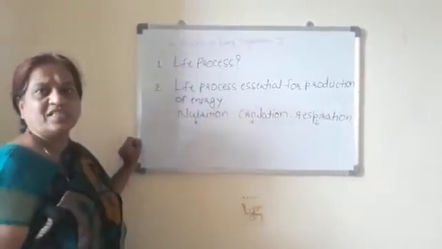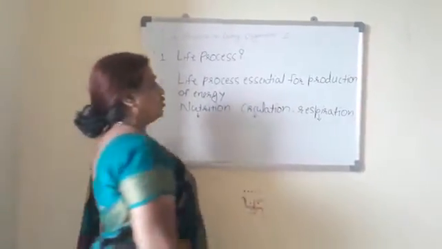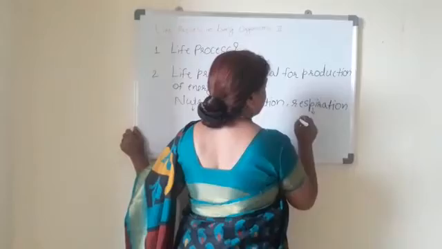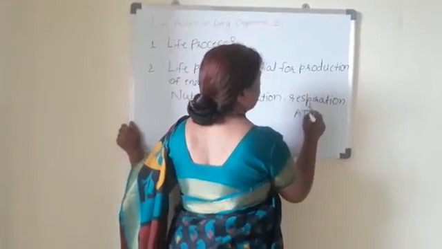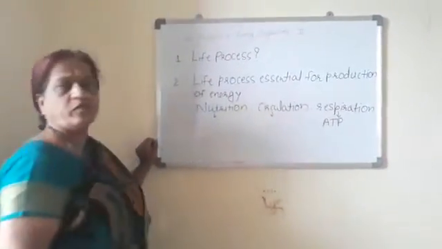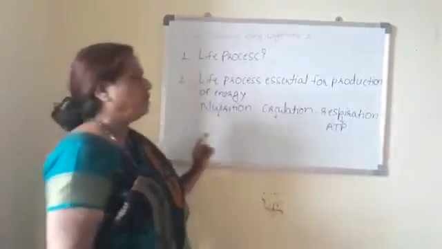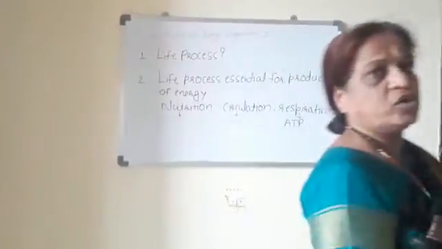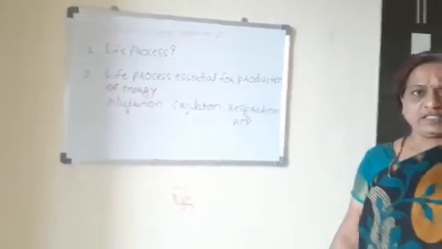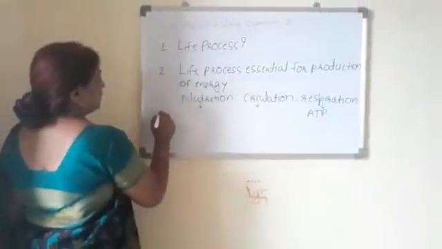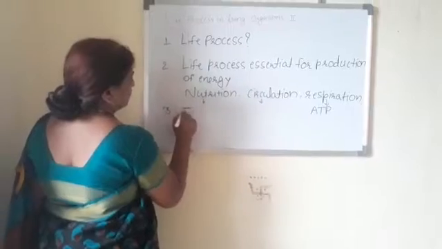That process is known as respiration. In respiration, food gets oxidized and energy is liberated. That energy is in the form of ATP molecules, which is known as the chemical form of energy or the usable form of energy.